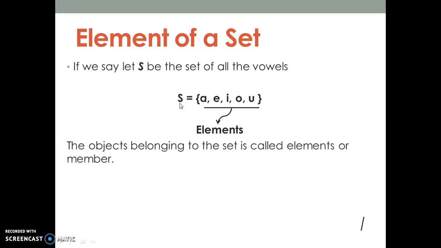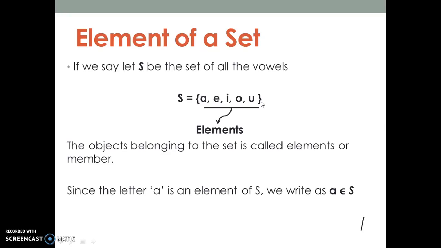Now this is the definition of element. Objects belonging to a set are called elements or members of the set. Whatever is present inside the set, and again I'm repeating, is called an element of the set or member of the set. Like your class 8 is a set, and the students in class 8 are the elements of the set. So I hope the idea of element is understood properly.